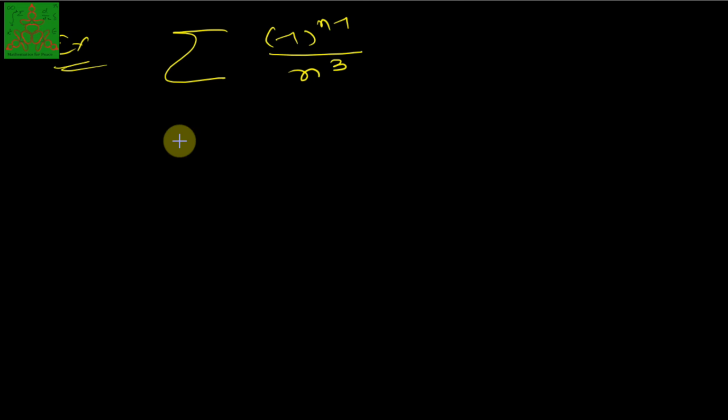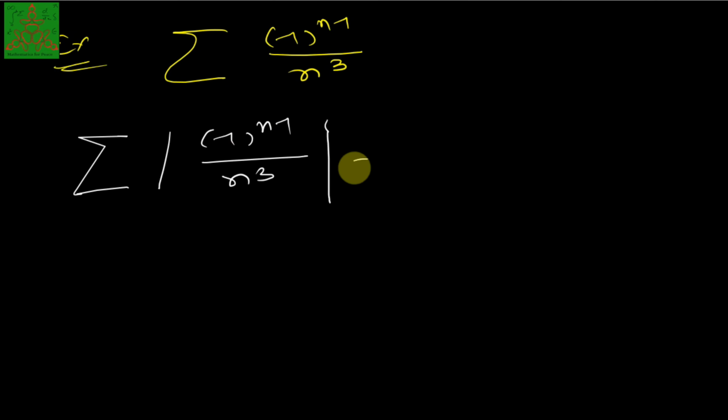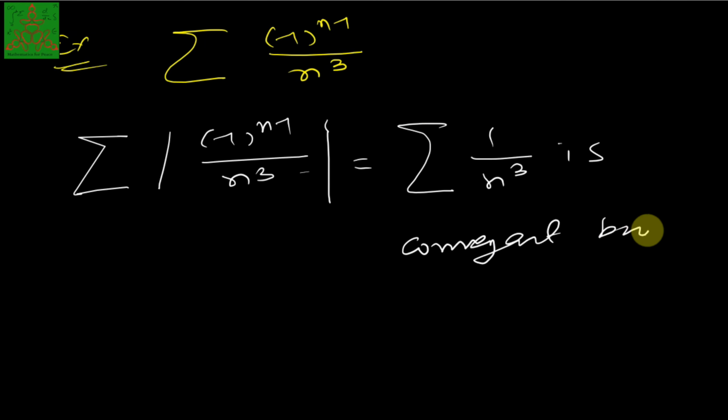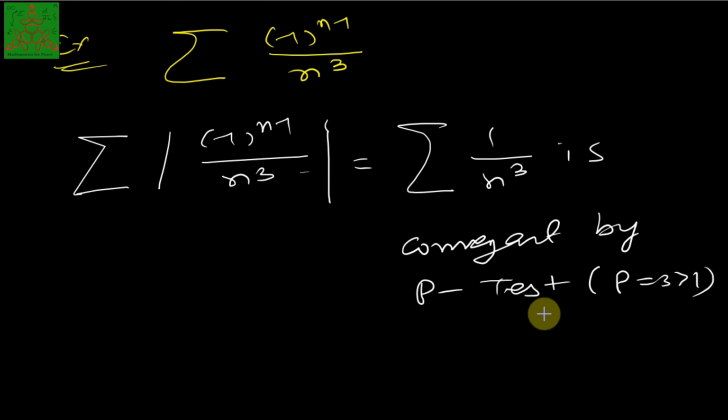For that I need to apply the absolute convergence test, that is, summation of mod of minus 1 raised to n minus 1 upon n cube. We know that it is summation of 1 upon n cube, and we know that this is convergent by the p test, as the value of p is 3, which is greater than 1.